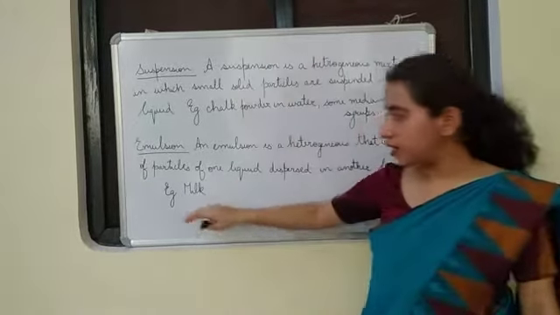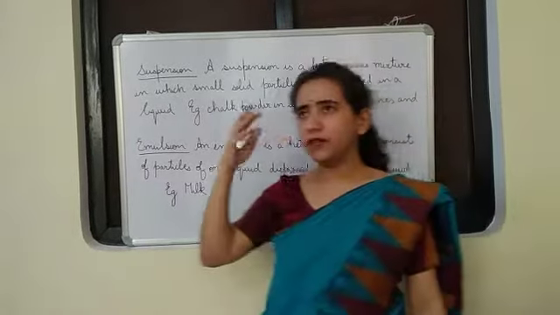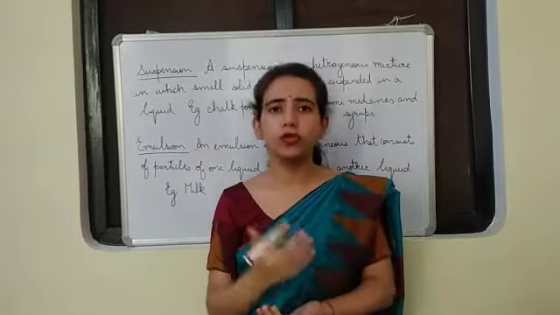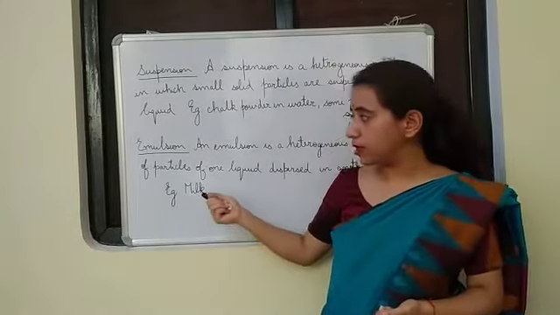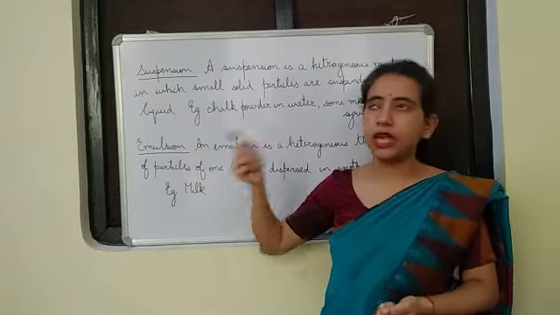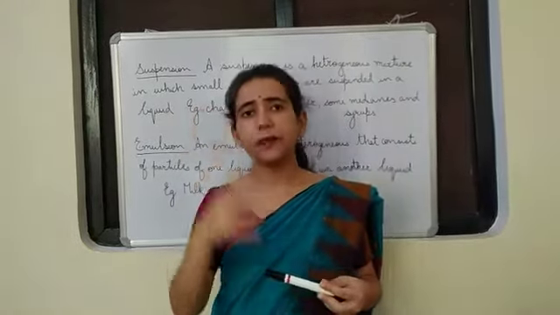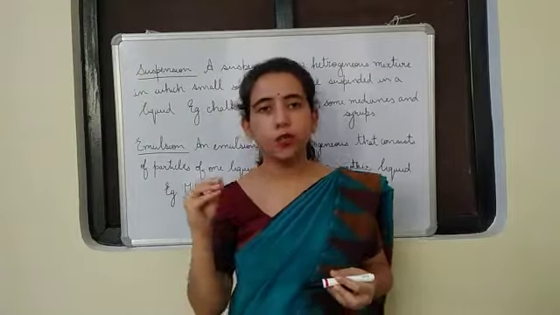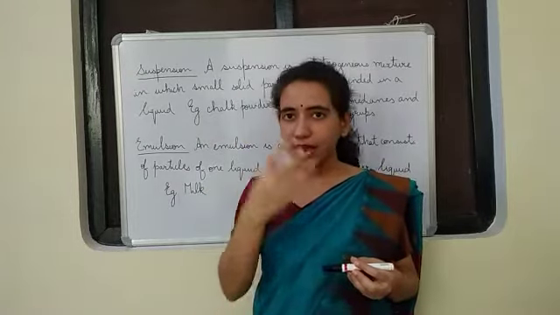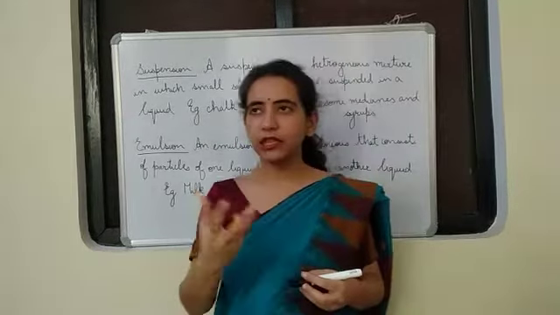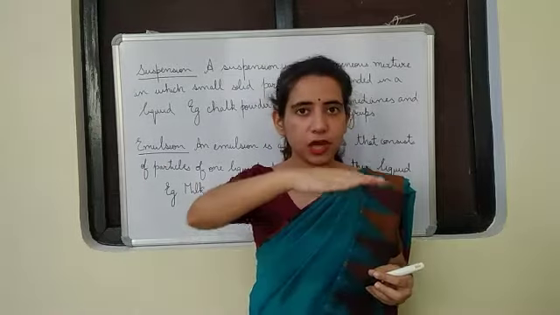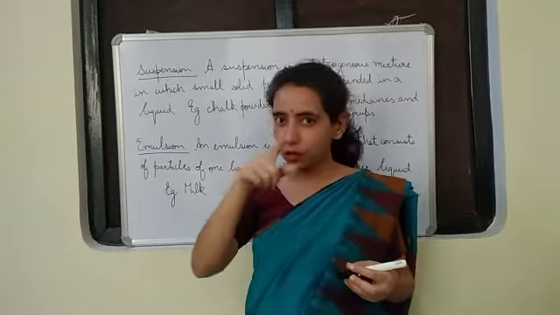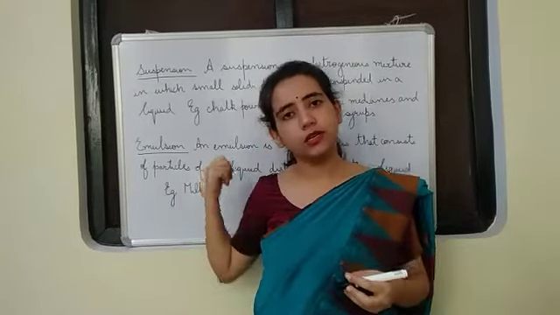The example here is milk. Milk, if we see normally, we feel it as a homogeneous mixture, but actually it is not. Milk is a heterogeneous mixture. In fact, it is an emulsion in which the fat particles are dispersed in water, and we can see that if we boil the milk and keep it to cool, we can see the fat particles coming on the top. We call it malai. So you see, it is a heterogeneous mixture.